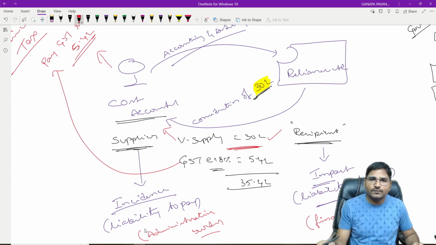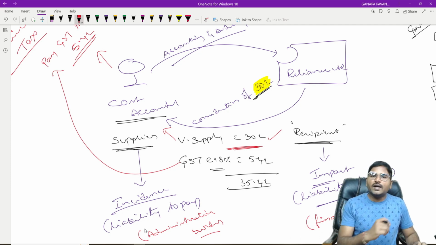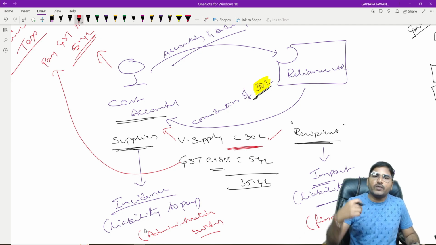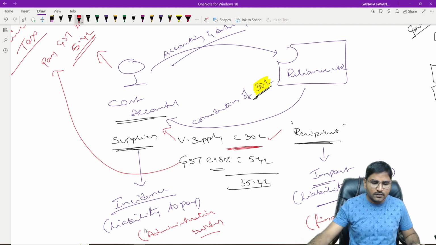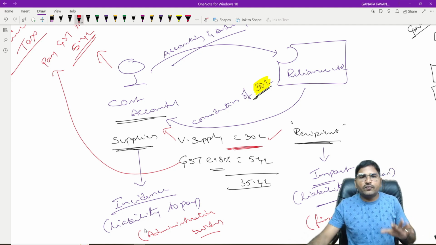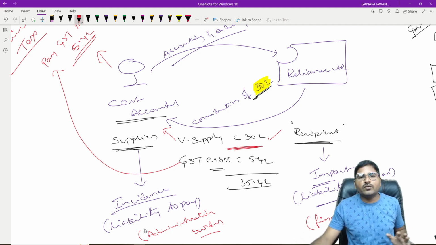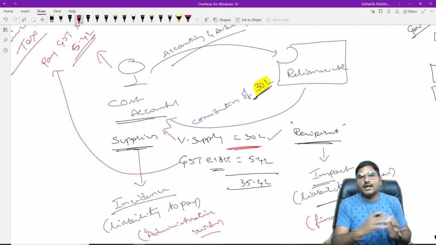Are you getting my word? So indirect tax is a transaction based tax. Why is it a transaction based tax? The value at which the transaction takes place is the value on which we are liable for payment of the indirect tax. Is it clear? So this is one of the beautiful examples for indirect tax. Now we are going to discuss the example for the direct tax.